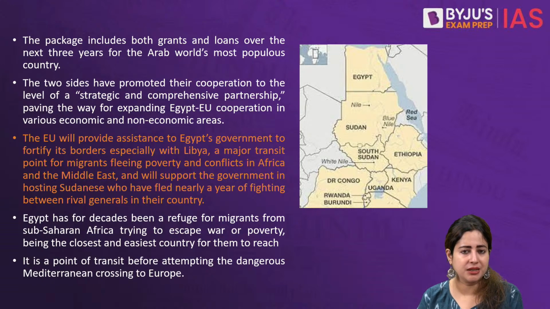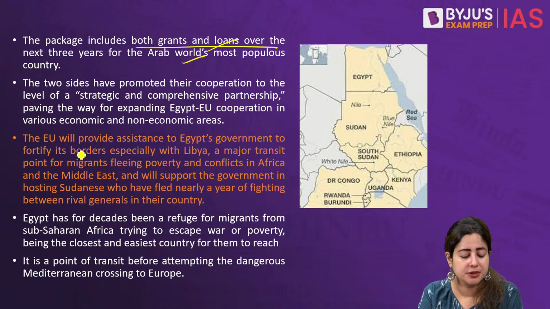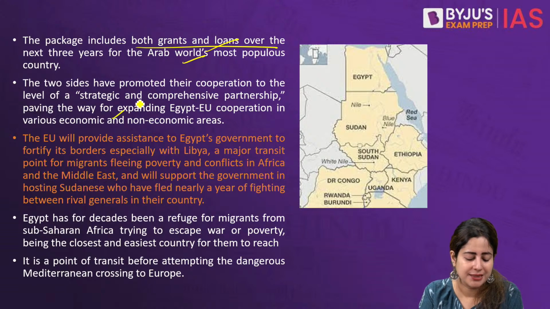So this aid by the EU comes in the light of both these things. One is to enable Egypt to manage its financial crisis. Two, so that Egypt can now invest more in fencing its borders with most of its neighboring countries, so that if they do not come to Egypt, probably the refugee influx in Europe will also get reduced. So the package includes both grants and loans for the next 3 years into a country which is in fact the Arab world's most populous country. The two sides have also spoken about becoming, soon, a strategic partner.